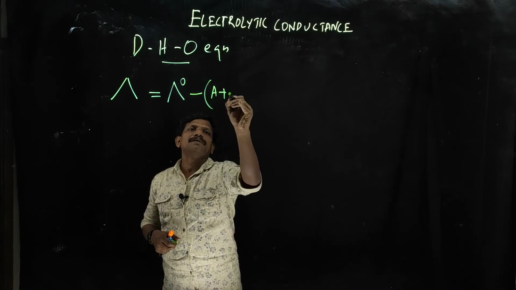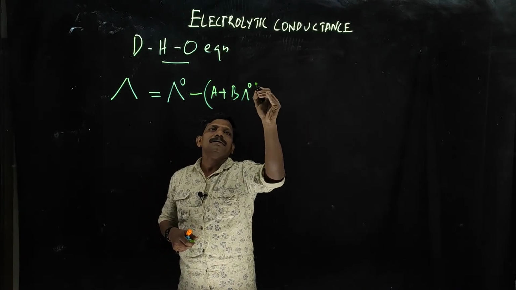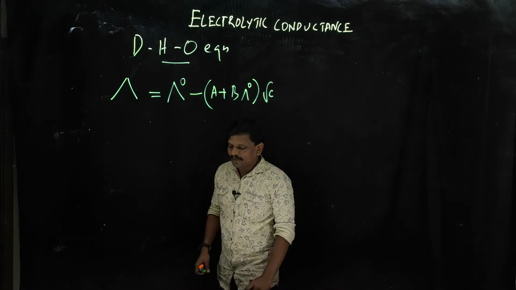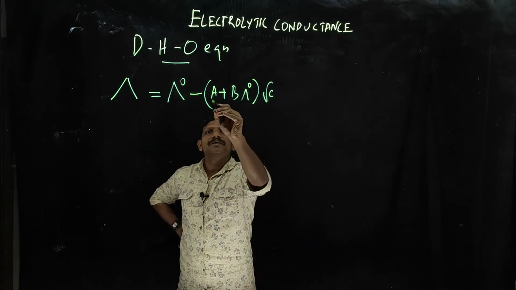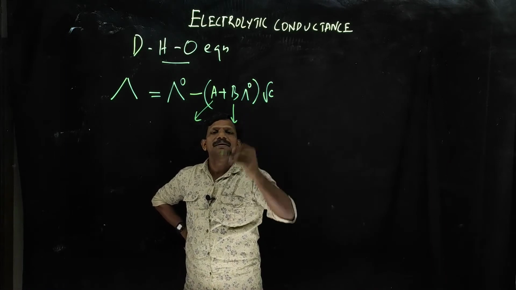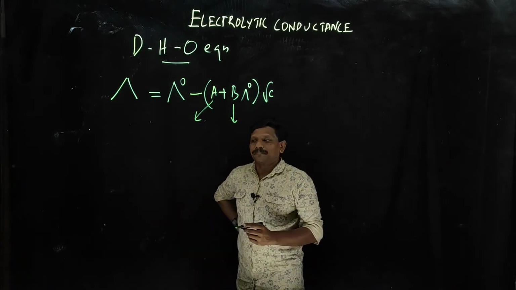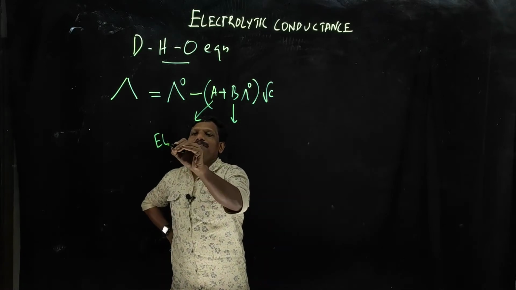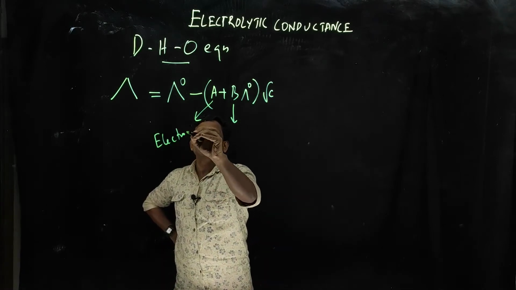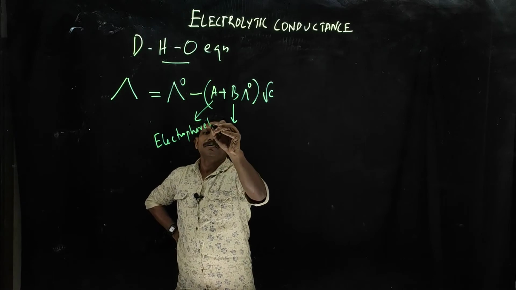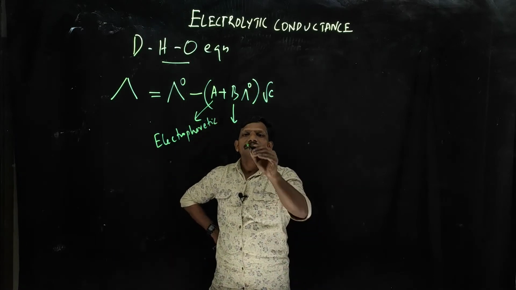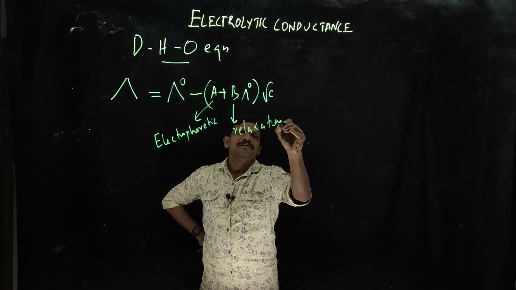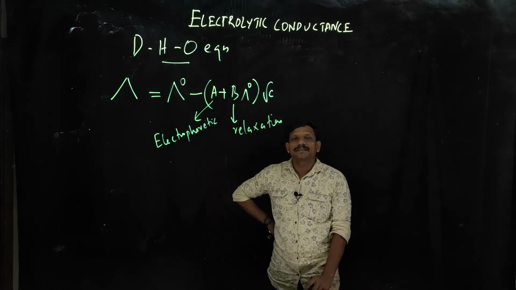minus (A plus B lambda 0) into root c. C is the concentration. You can see two factors here. One is A and another one is B. A is accounting for the electrophoretic factor, and B is accounting for the relaxation effect.